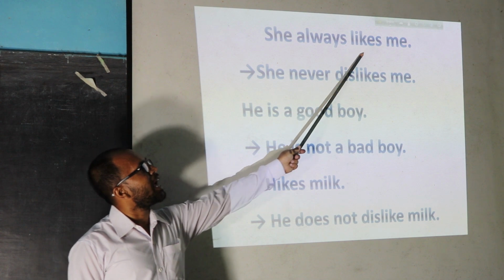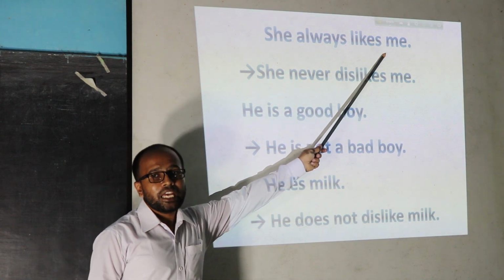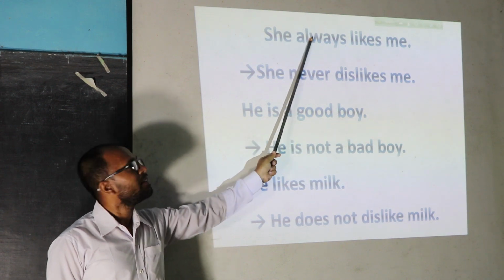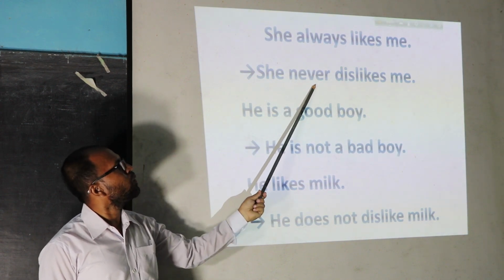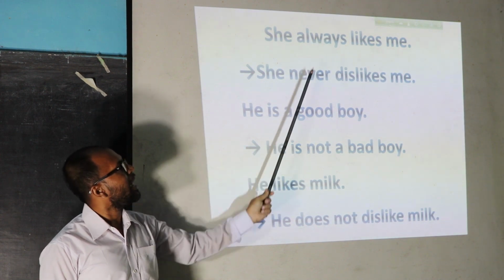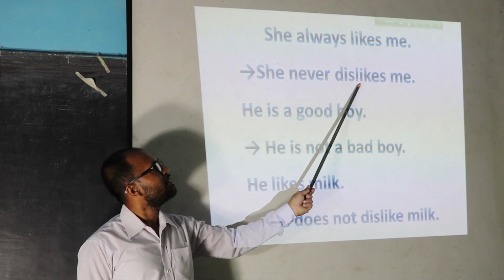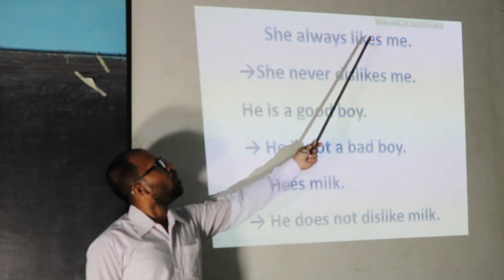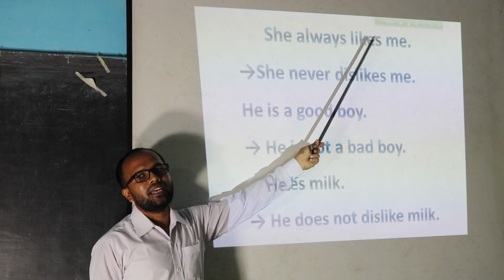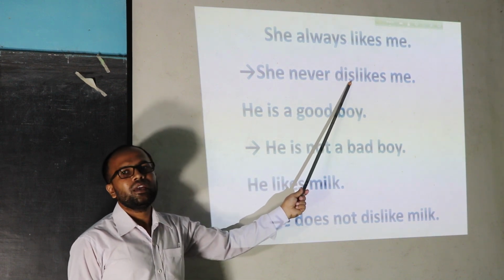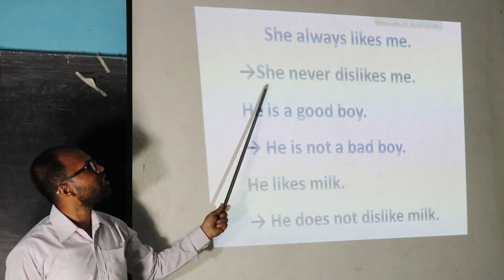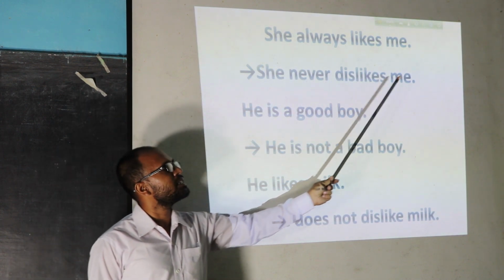Our next rules we can explain with some examples. She always likes me. If we find always in any sentence, then we can use never for the omission of always, and we can change the word likes to its opposite meaning. Here likes, so here we used dislikes. So the answer of this question is she never dislikes me.